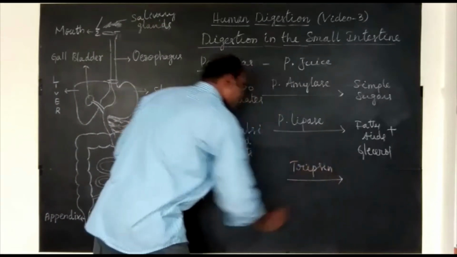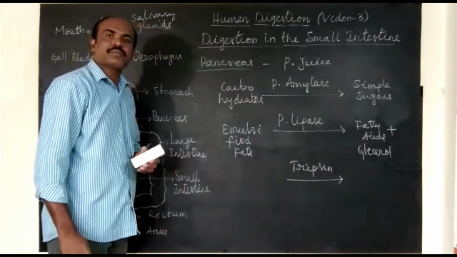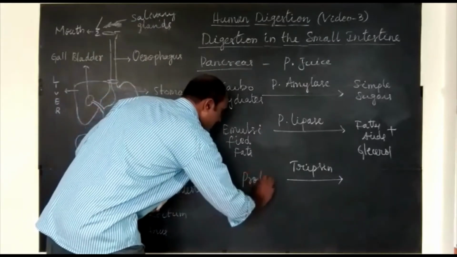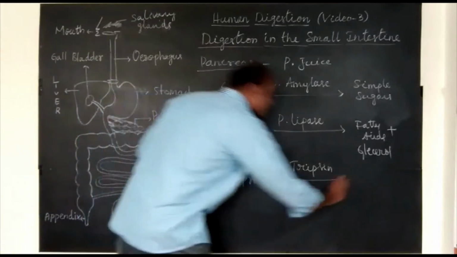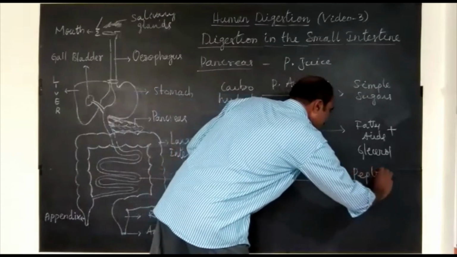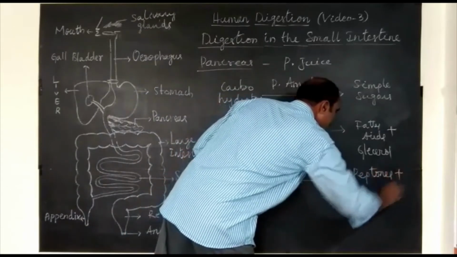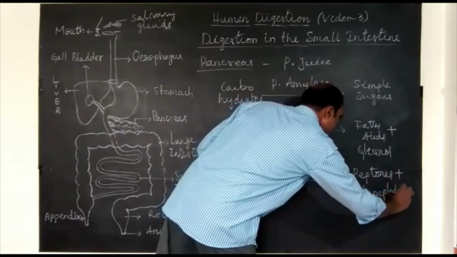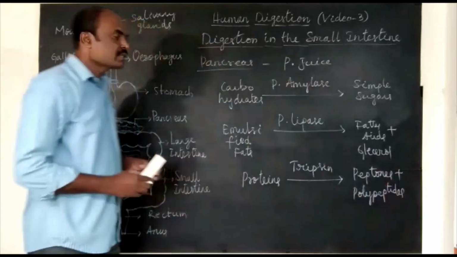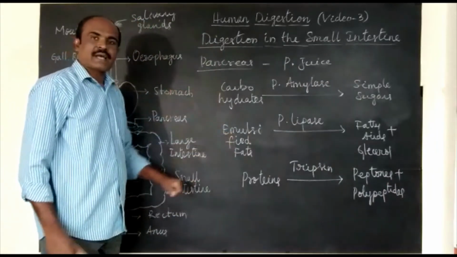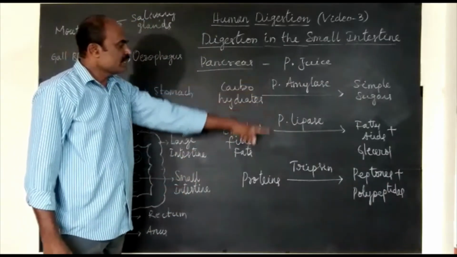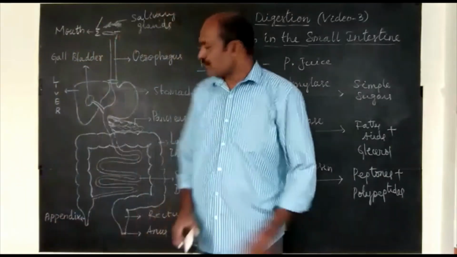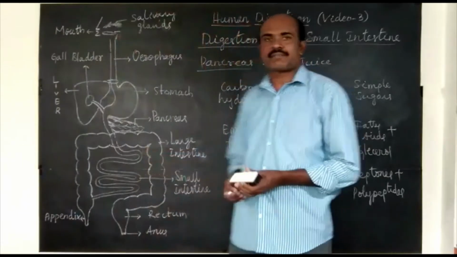This trypsin breaks down proteins into peptones and polypeptides. So these are the changes that happen in the presence of the three enzymes of pancreatic juice. Now let us study about intestinal glands.